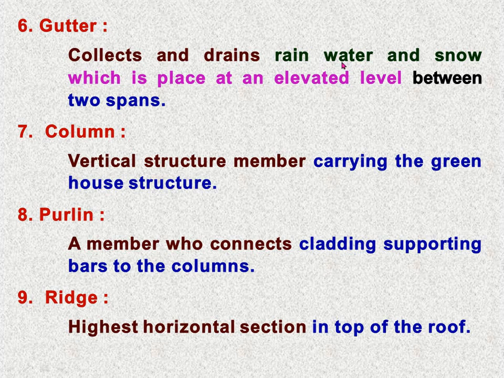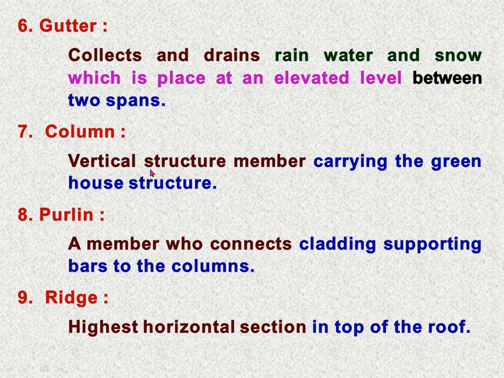It collects and drains rainwater and snow. It collects as well as drains out at a particular drainage point. Either it may be rainwater or snow, and it is placed at an elevated height between the two spans. This means two A-frame structures are connected at a certain height. That is the elevated place between these two.